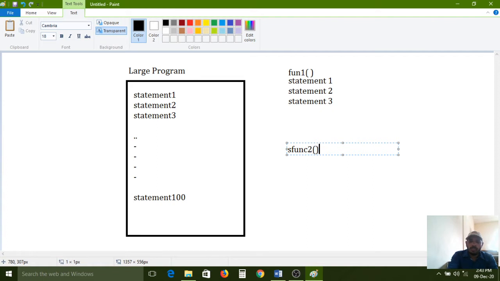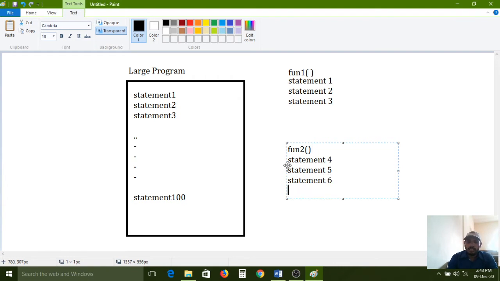Function 2, statement 4, statement 5, statement 6.